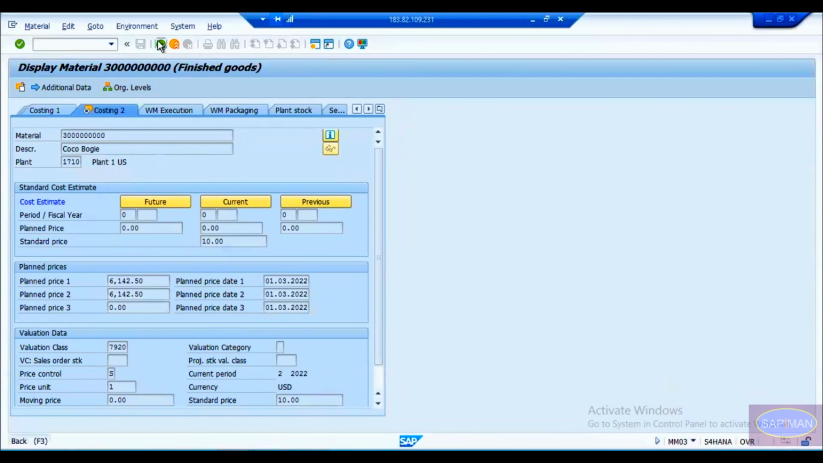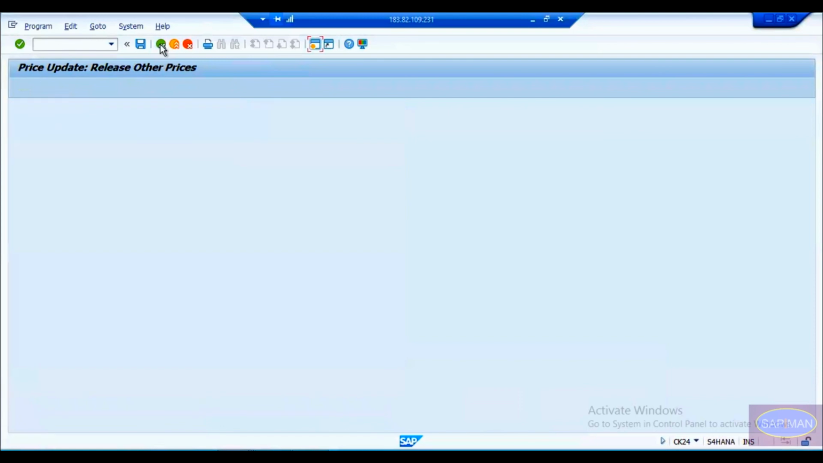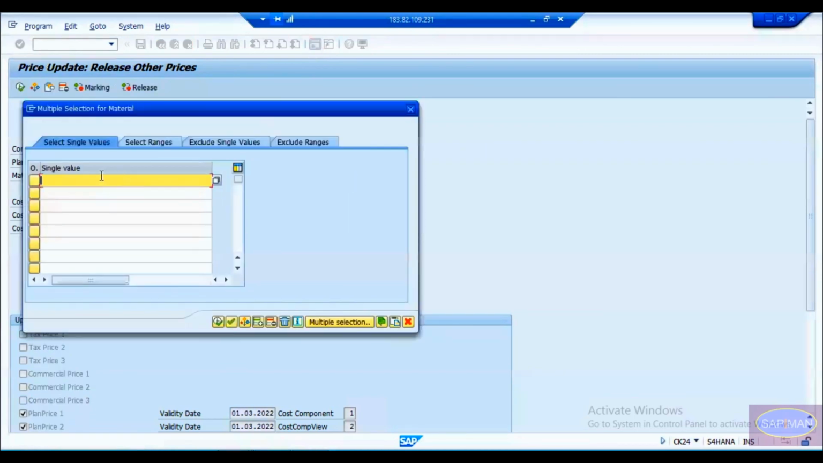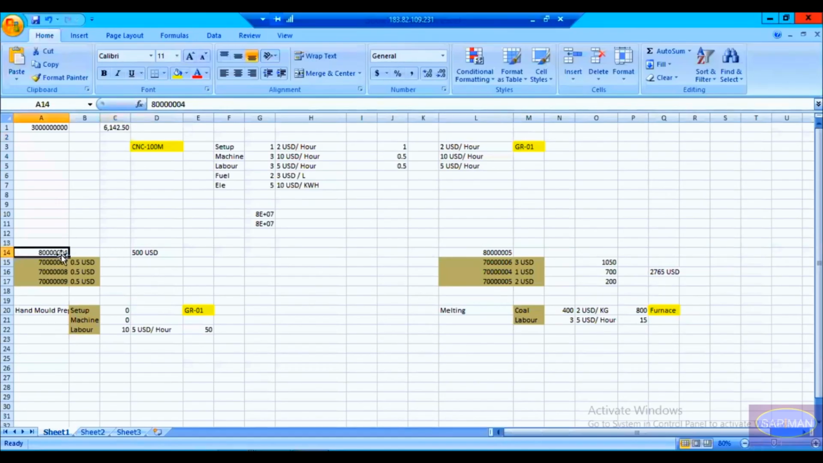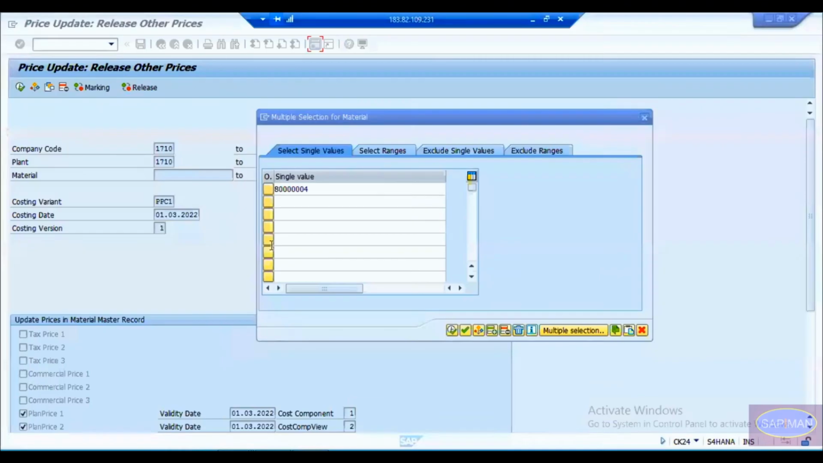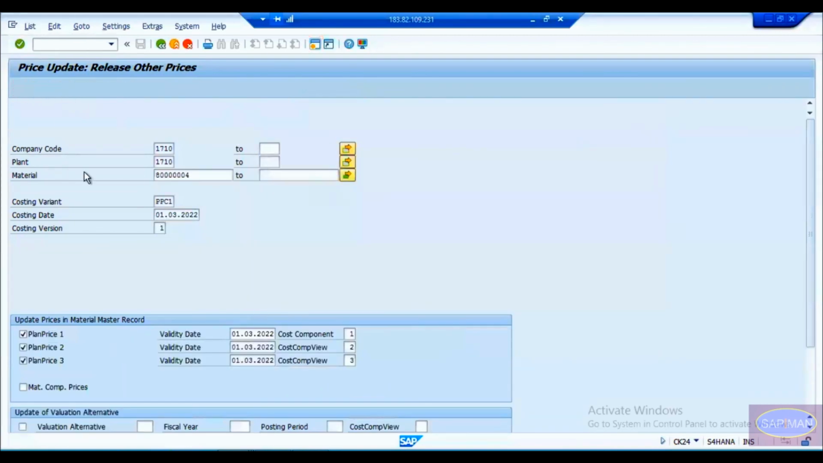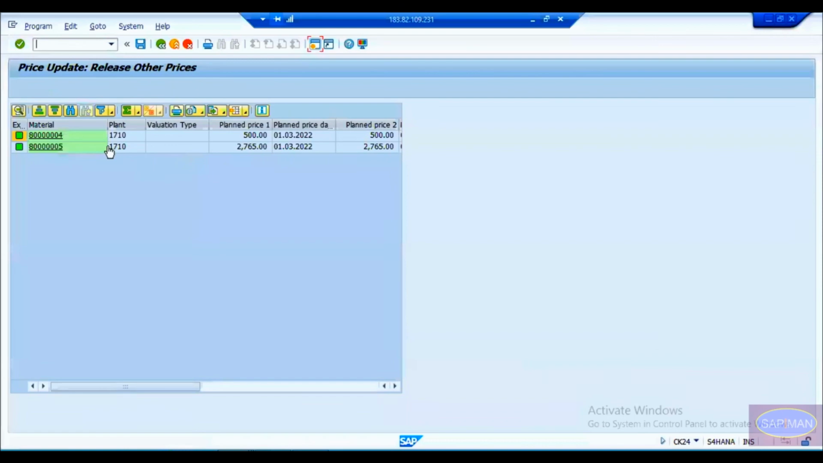Okay, great. Similarly, let me do that for the other two materials, the semi-finished good and the finished good. Let me remove this again because this is already done. So go to this multiple screen. Here in the multiple value, you can enter whatever value you want to update. 8004 and this is 8005. I wanted to update the price for this product also. Let me execute it. It says two materials got updated. If you press the back button, you can see for these two products, one is 500, one is 2765.